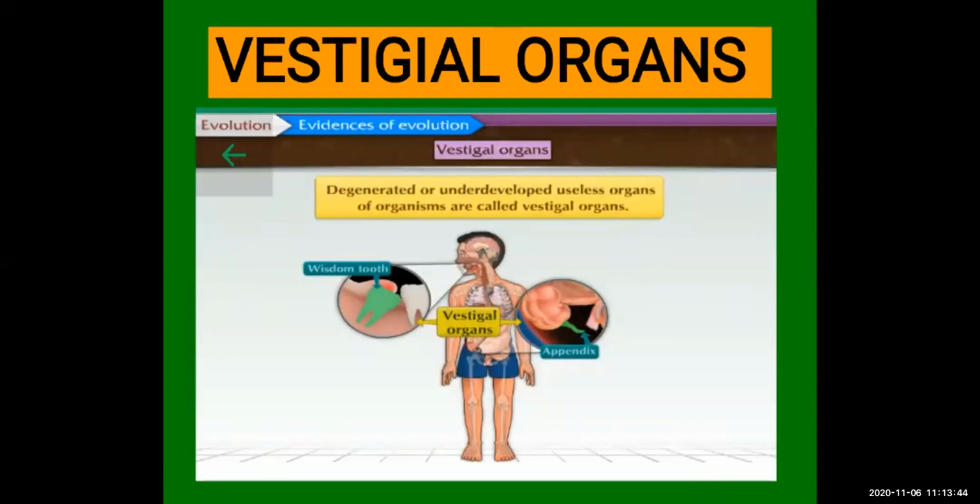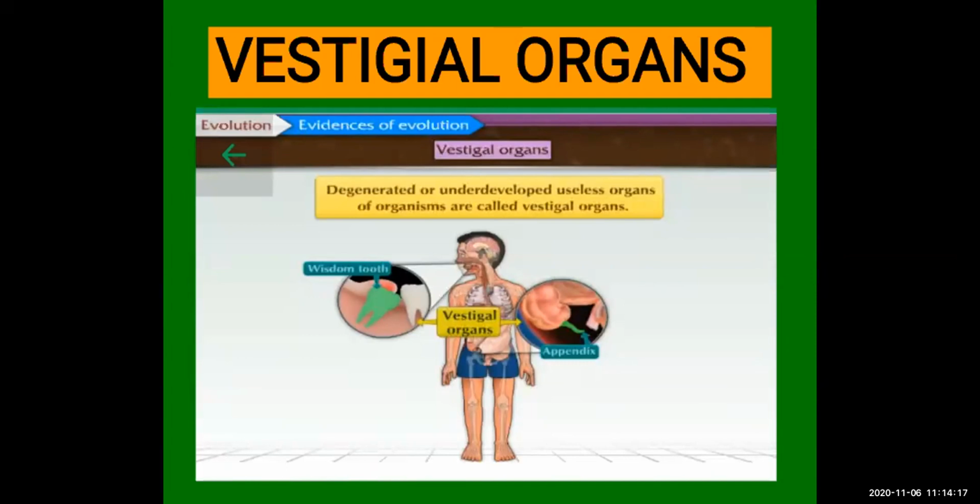Degenerated. So what is a vestigial organ? Here in the diagram the spelling is given incorrectly, it is vestigial organs. Degenerated or underdeveloped useless organs of organisms are called vestigial organs. If some part is not used most frequently, it undergoes degeneration. So these are called the useless organs of an organism, or vestigial organs, remember.